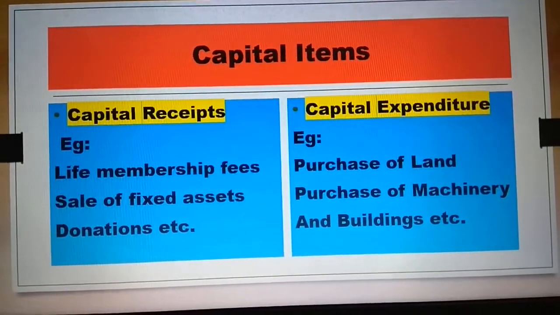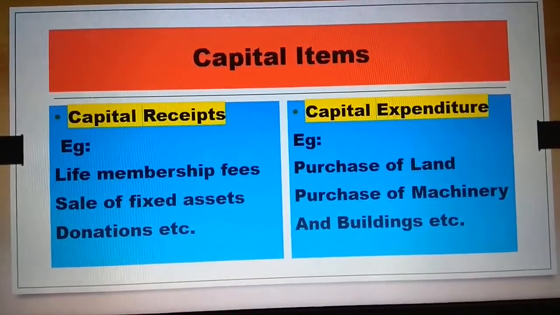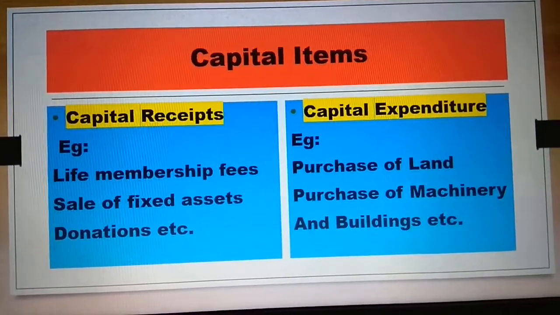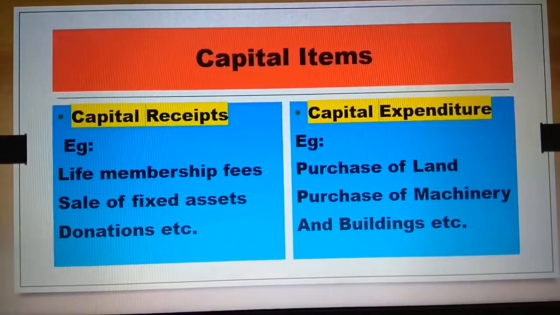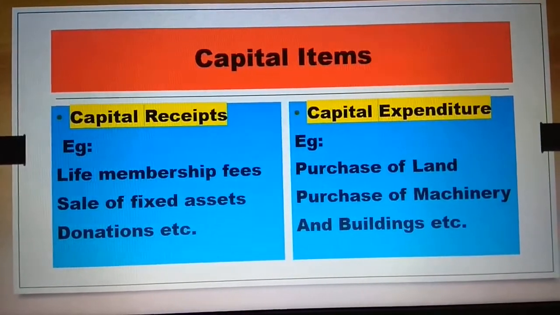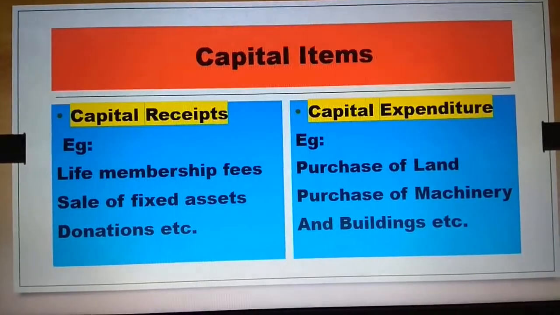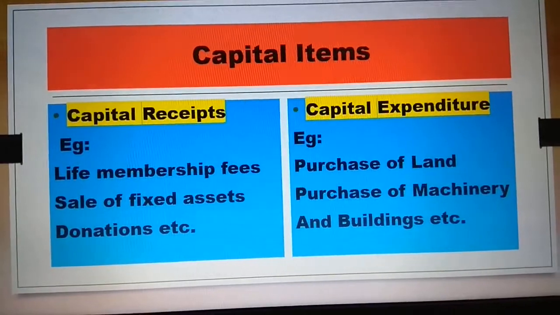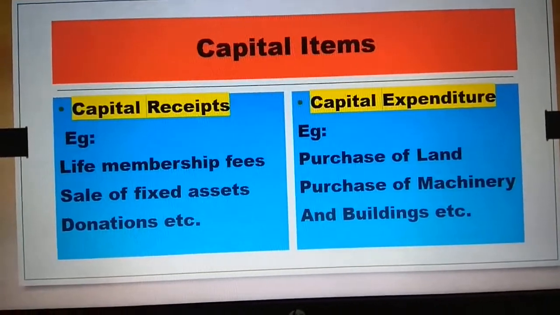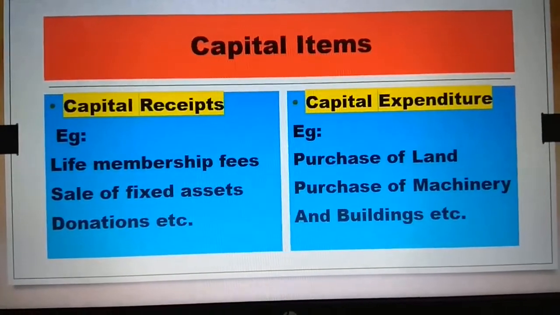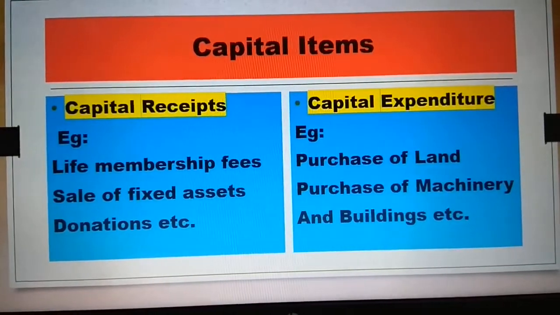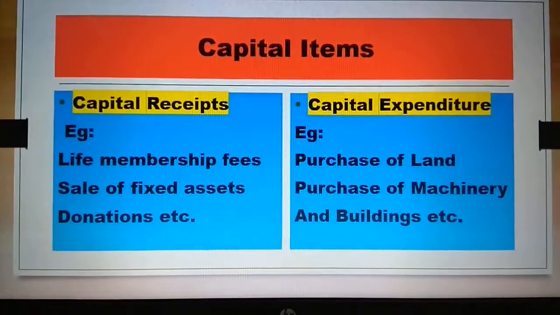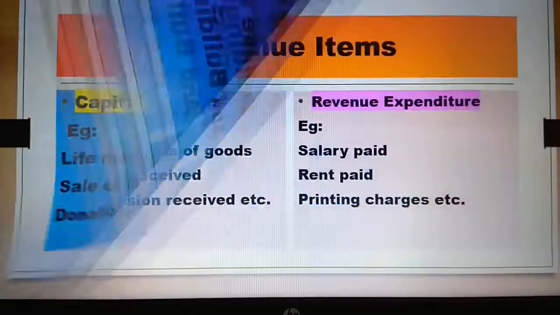You have purchased land to run a school, to build a building. Anything purchased, this money spent only once, is going to be capital expenditure.